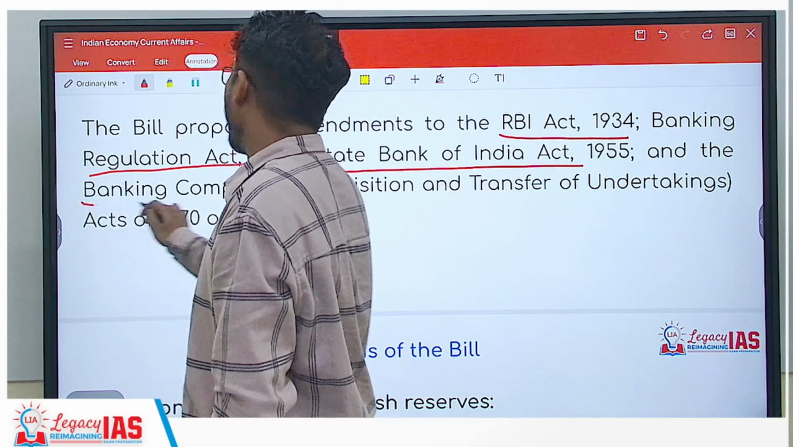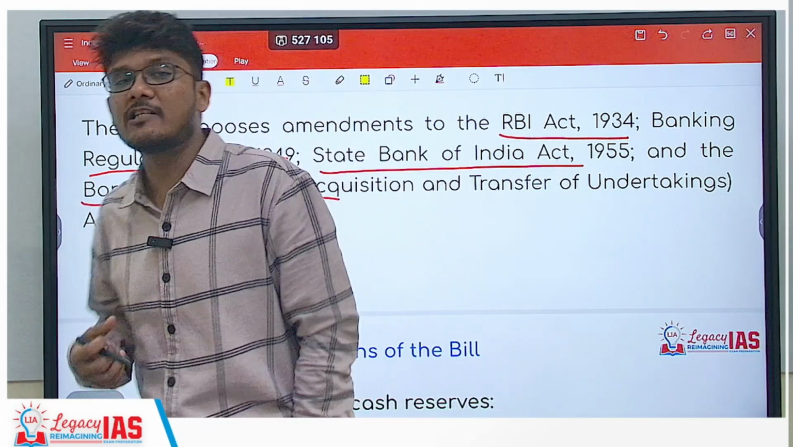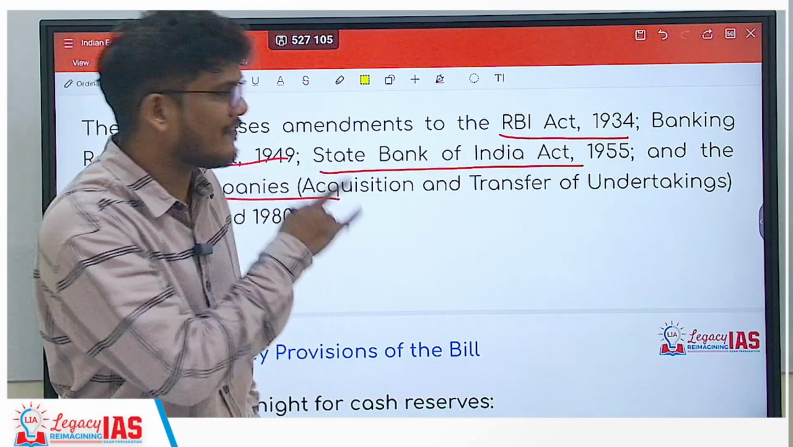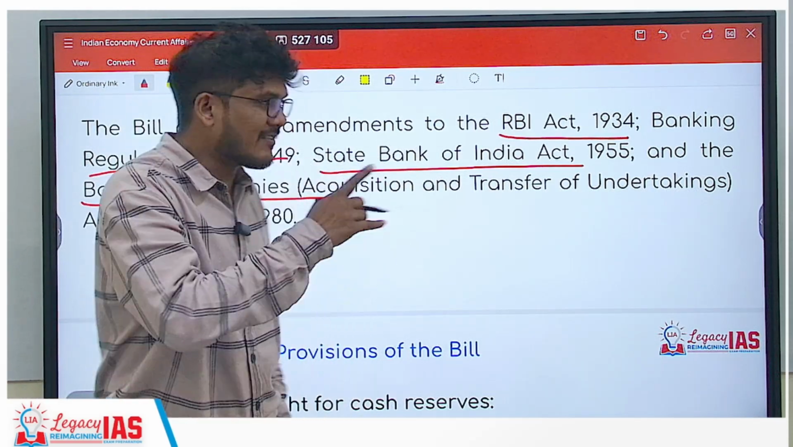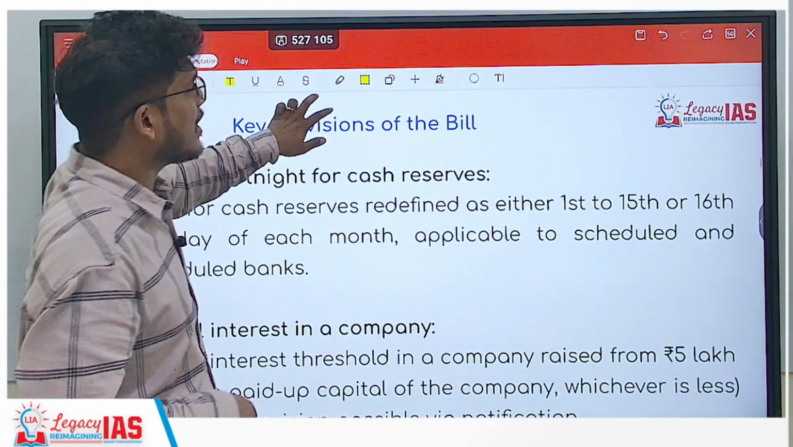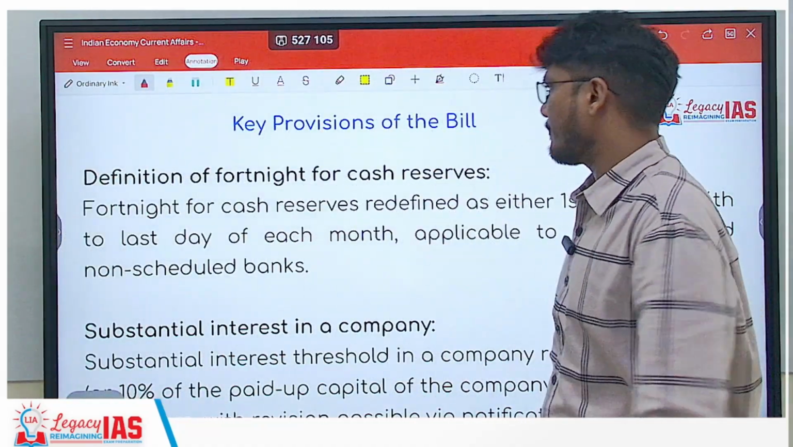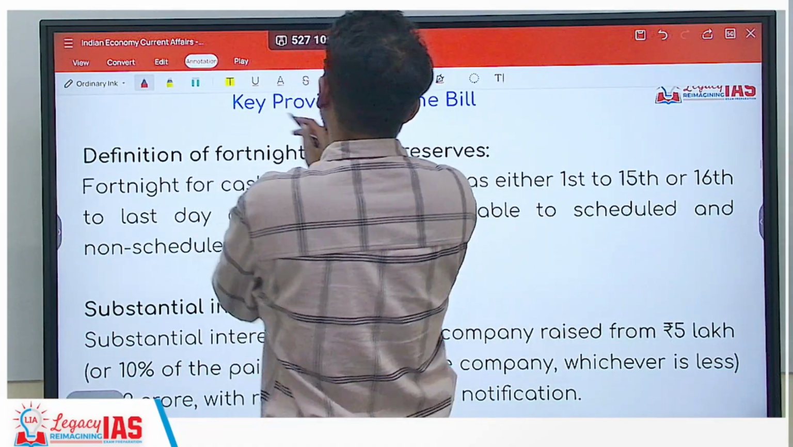And next, Banking Companies Acquisition and Transfer of Undertaking Acts of 1970 and 1980. So these are the acts that it proposes to amend. Very important for your prelims exam. Now, what are the key provisions of the bill?